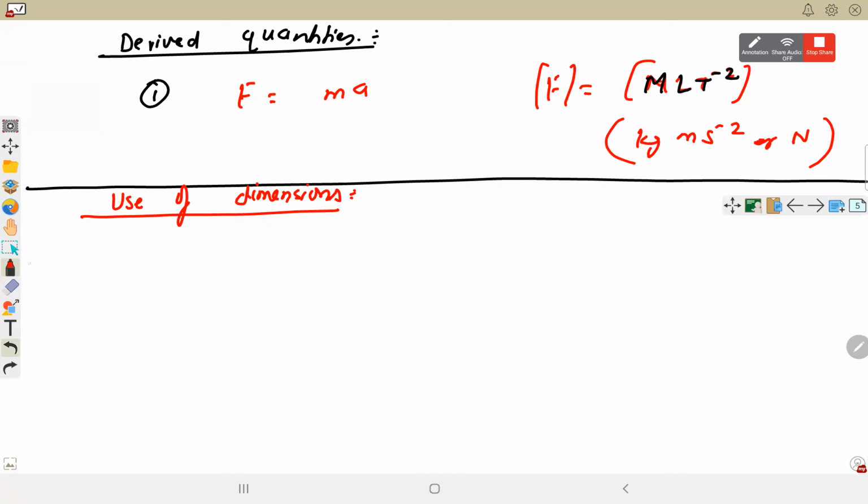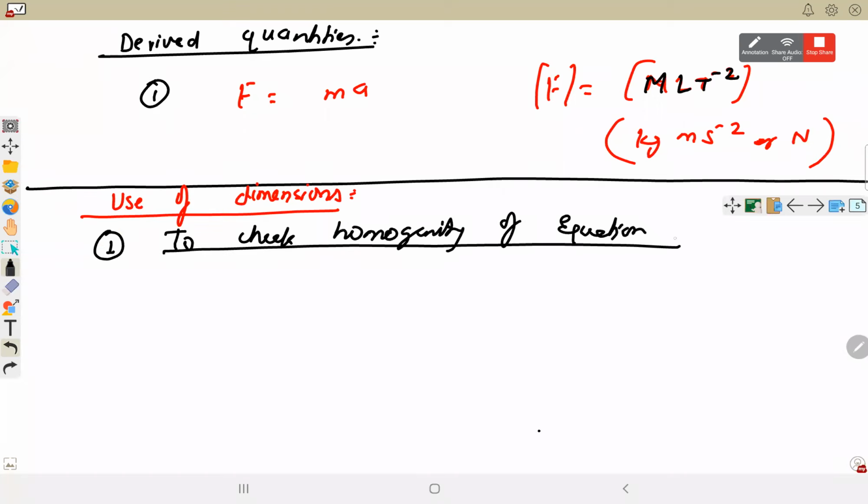पहला तो क्या होता है, first application of dimension, हम किसी भी equation को check कर सकते हैं वो equation correct है या नहीं है, to check the homogeneity of equation. I will take the example, and through example we'll understand homogeneity of equation. If any equation is homogeneous, means उसका left hand side, right hand side, it should be same thing, right? So homogeneous मतलब it should be representing the same quantities.